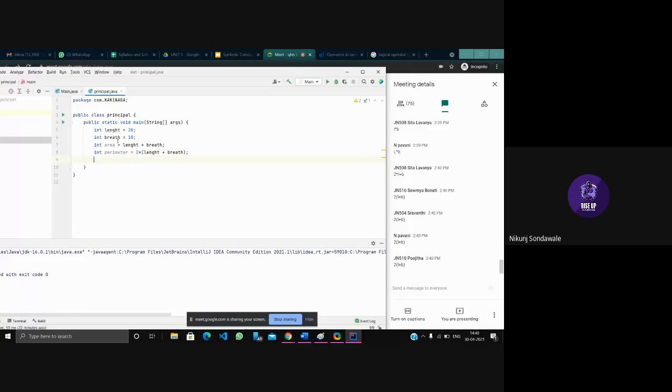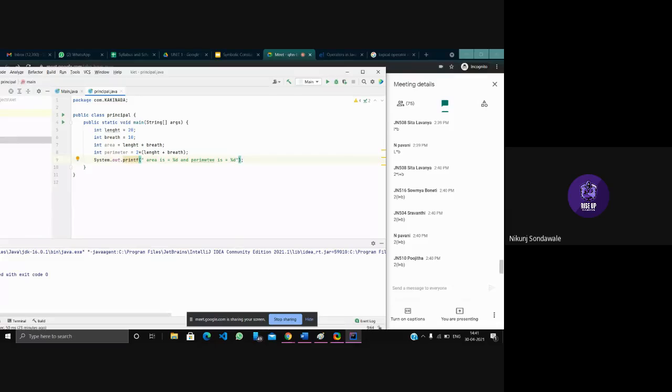So now we need to show the output. For that, let's just use printf this time. Printf, okay? So for that, we need a quotation. Area is equals to, for integer we use percent d, and perimeter is equals to percent d, okay?